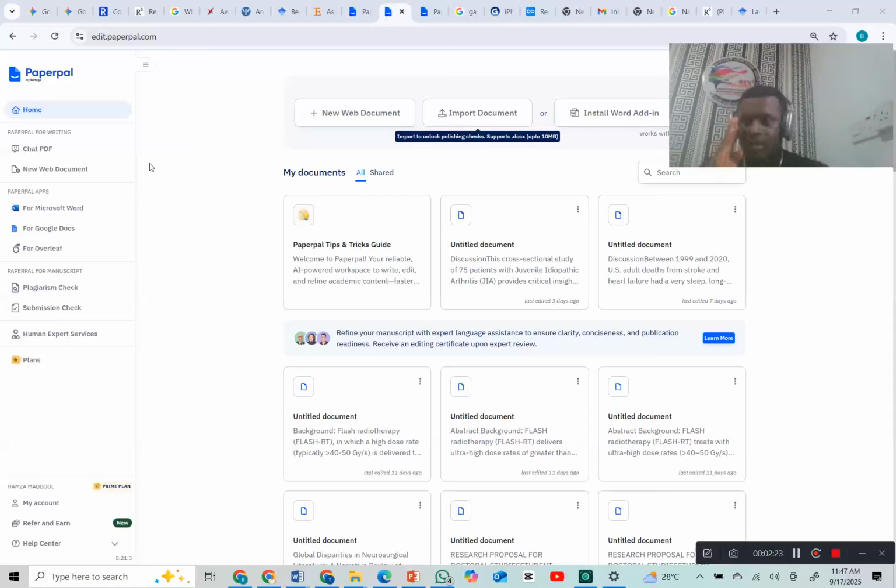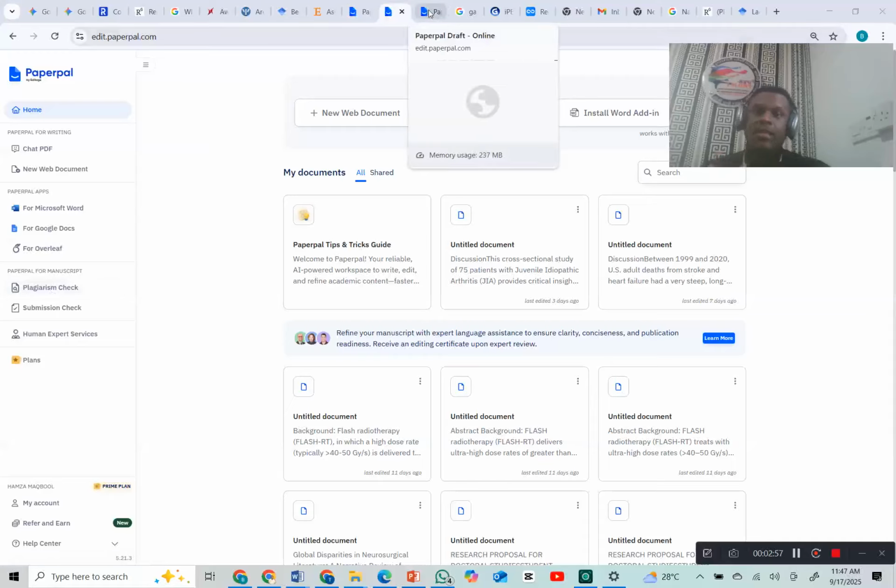If you look at this page I have, like I told you, if you want the best out of any AI tool, try not to use the free version. Always use the paid version. You will get the best out of it. If you check this account I am on, you will see that it is a premium plan. As you can see, it's not a free version. Definitely we want the best out of whatever we are writing. Now, look at some of its qualities. It has a plagiarism check, so you can use it for that also. But what we are majorly focusing on is the in-text citations and references.